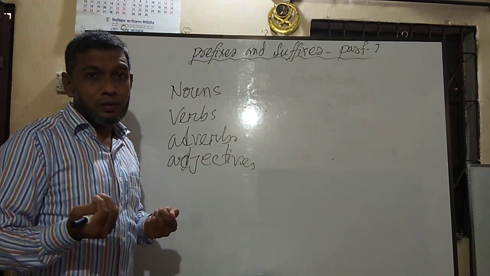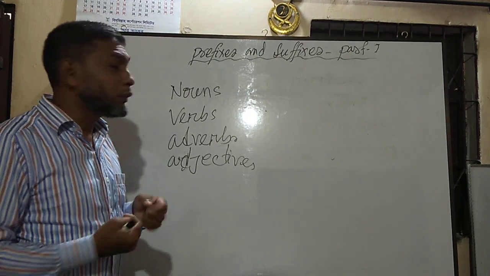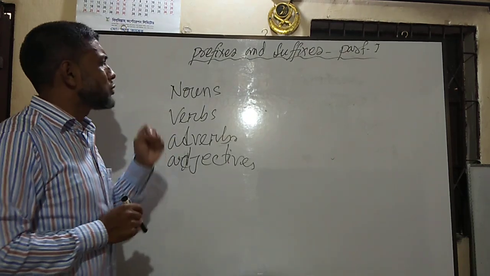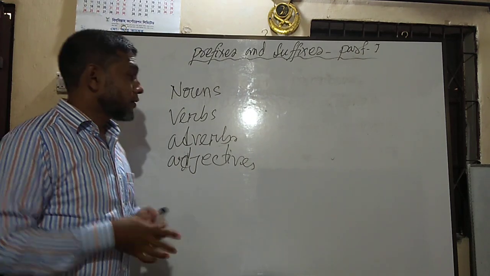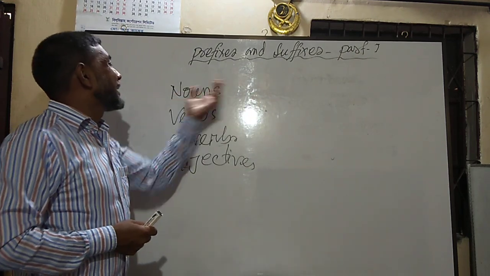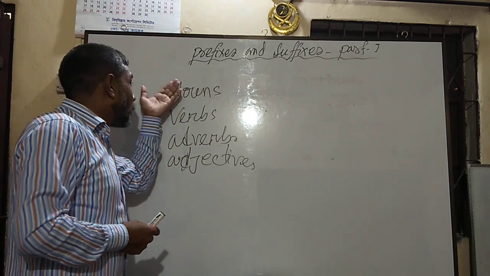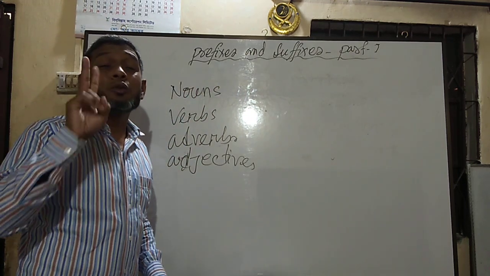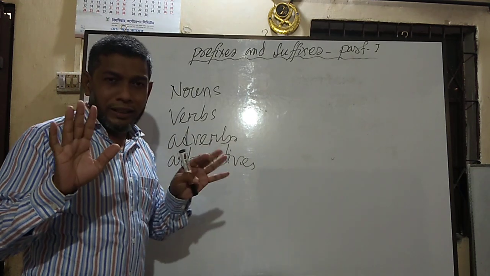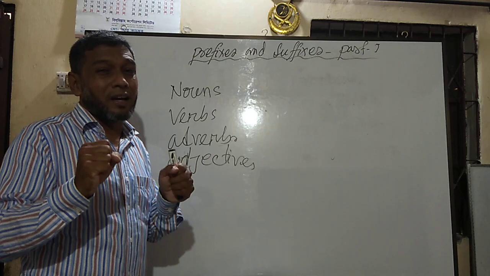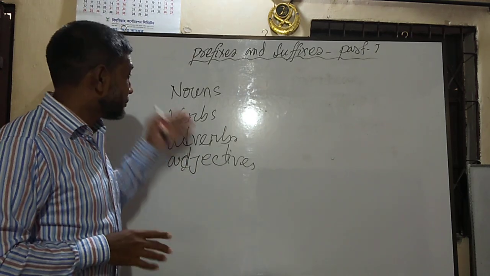Why do we use them? Just 2 points you must remember. If I use particles before or after these 4 parts of speech, only 2 things will happen, not more than this. This is not a difficult one, this is very easy.